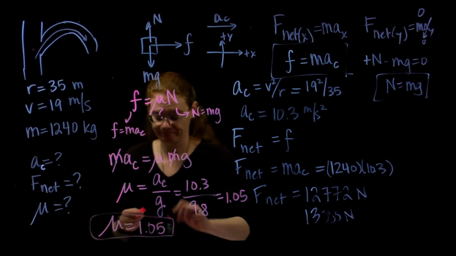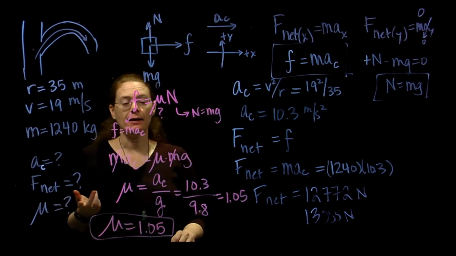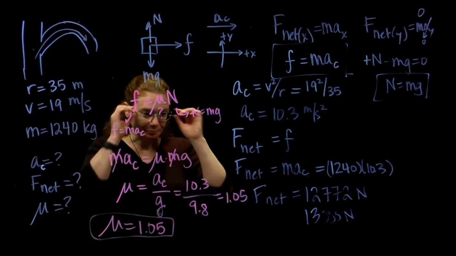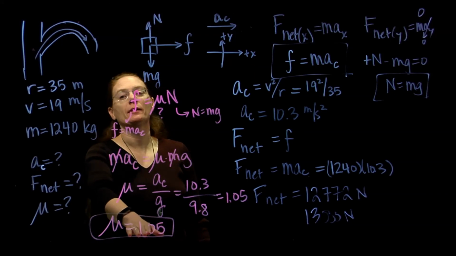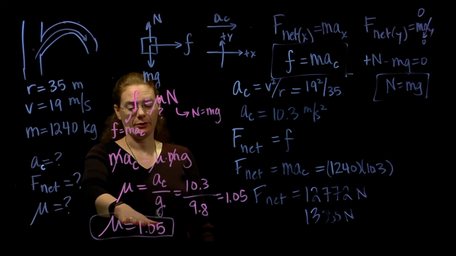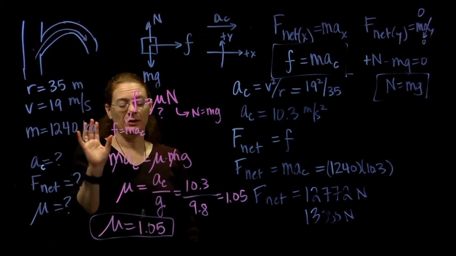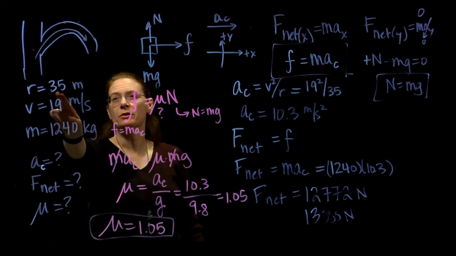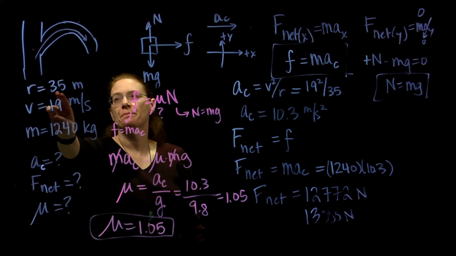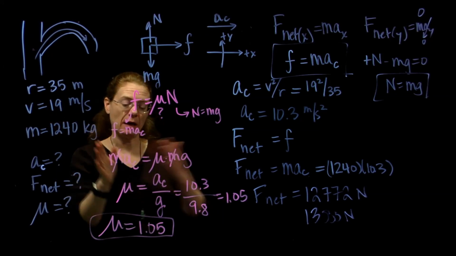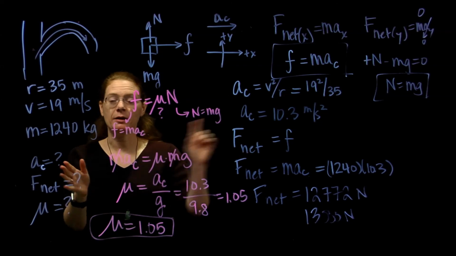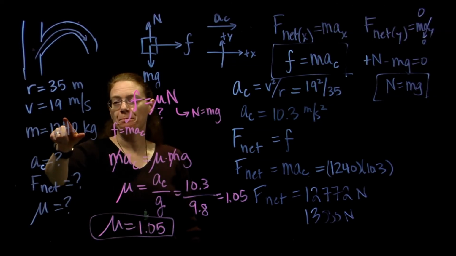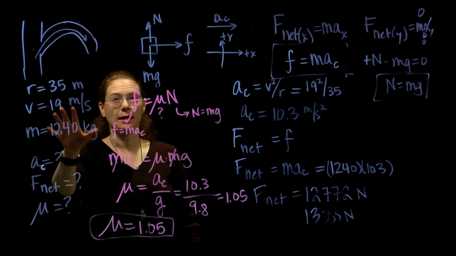Okay, so I've been saying that our mu's should always be between 0 and 1. This is a very large static friction coefficient. So is this reasonable? It seems a little high. All right, well, 35 meters for a turning radius. It's pretty tight. I mean, I would say that's close to a standard exit ramp. This right here, however, 19 meters per second, that's about 45 miles an hour.